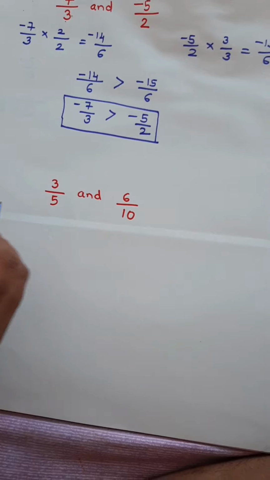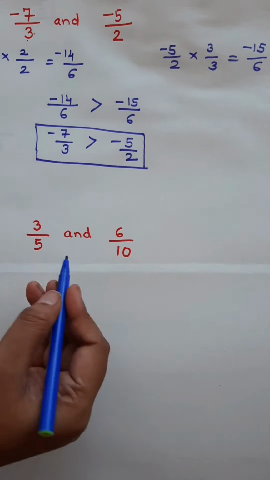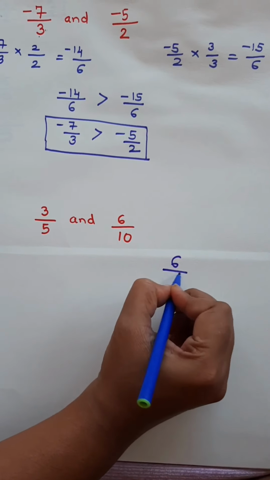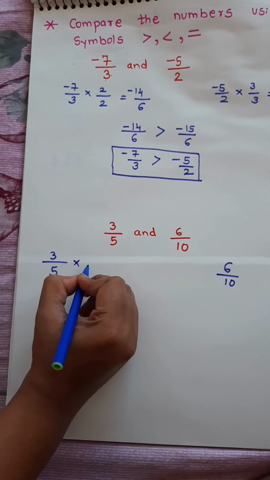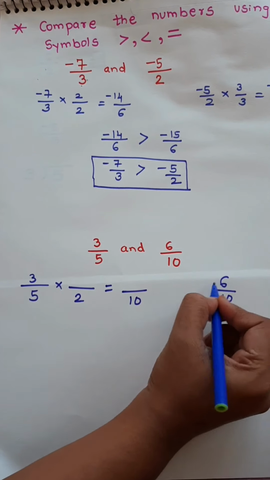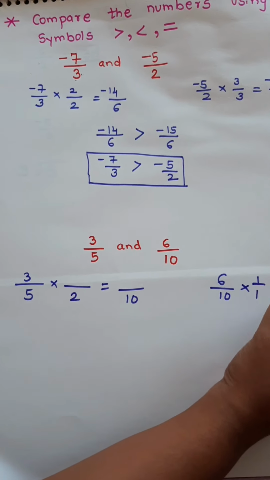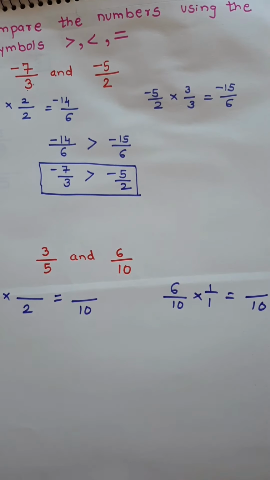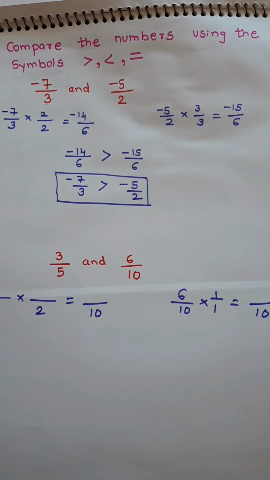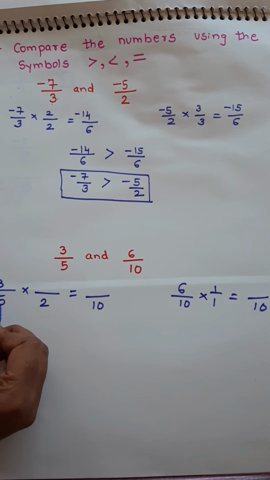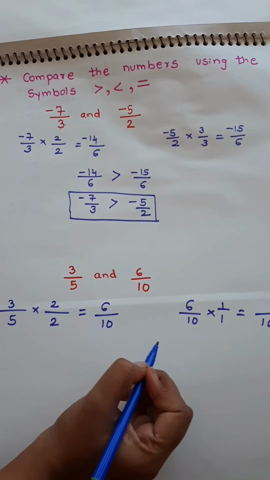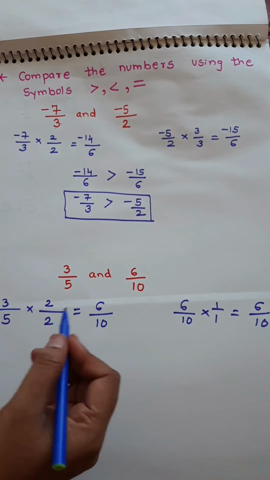So it is 3 upon 5 and 6 upon 10. Now I'll try to make the denominator same. First rule is write the fractions. I have written 6 upon 10 and 3 upon 5. Now I know that when I multiply this by 2, I am going to get 10. I need not multiply the other one, I'll just multiply by 1 and get 10. Let it be as it is because the denominator is same. You can just multiply one fraction and get the denominator same. So 5 2s is 10. What you have written down, just copy it once up. 3 2s is 6 and now 6 1s is 6. Both the fractions are same.